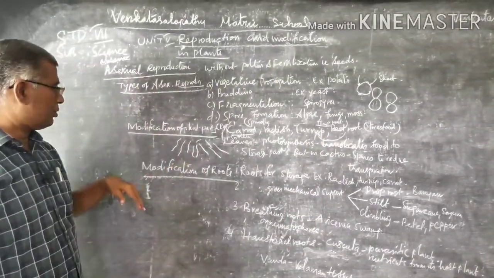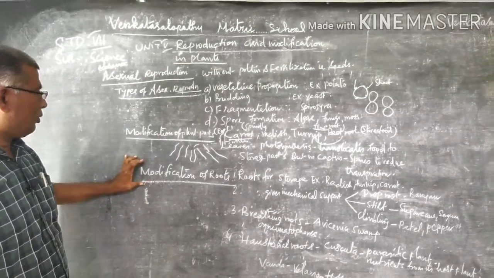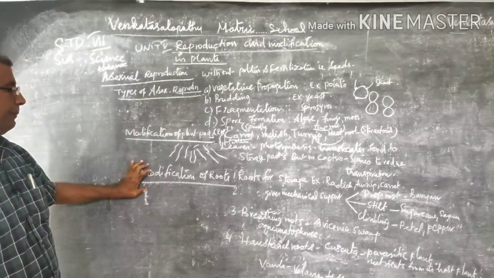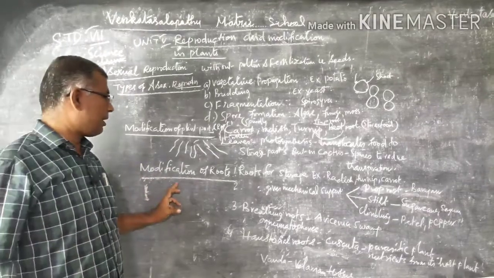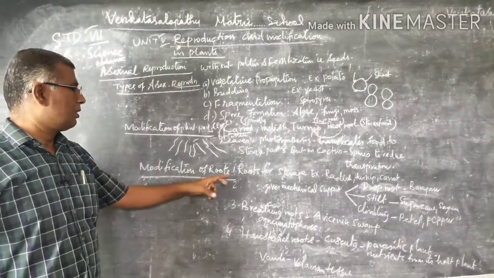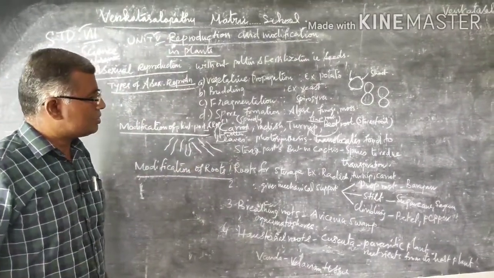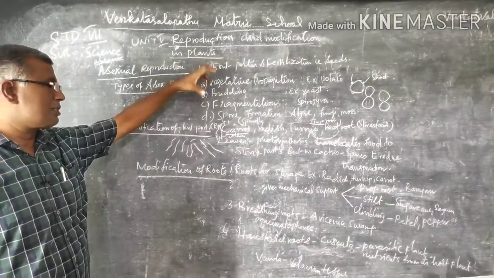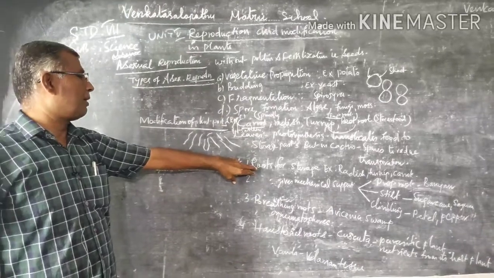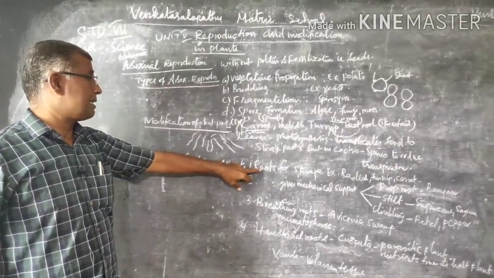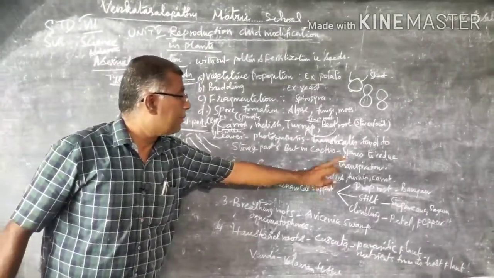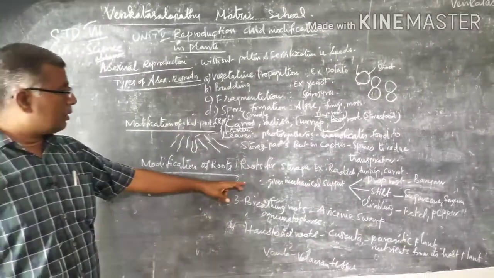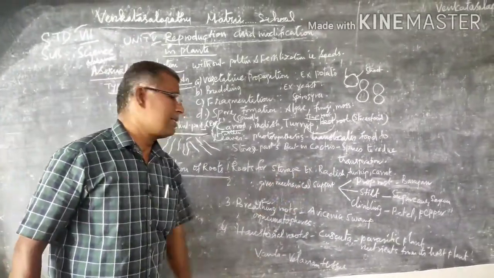So now we are going to see how the roots are modified. Understand? That is modification of roots. One is roots for storage. We already saw the radish, turnip. The food is stored in the root part of the plant. So that is radish, turnip, carrot. Then the root gives mechanical support.